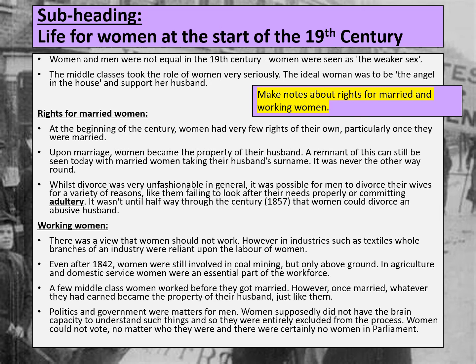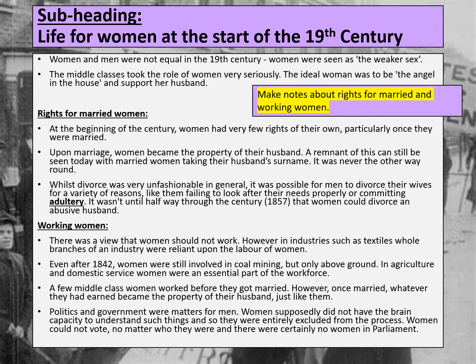It's important we also know that at this time, the middle classes in particular did take the role of women quite seriously. So, for example, the ideal woman was supposed to be the angel of the house, someone that supports their husband, keeps their home tidy, and makes sure that the children are well cared for. So it's important that we understand that women had a role in society, but that this role was very isolated and different to men, and women were not expected to branch outside of that role.